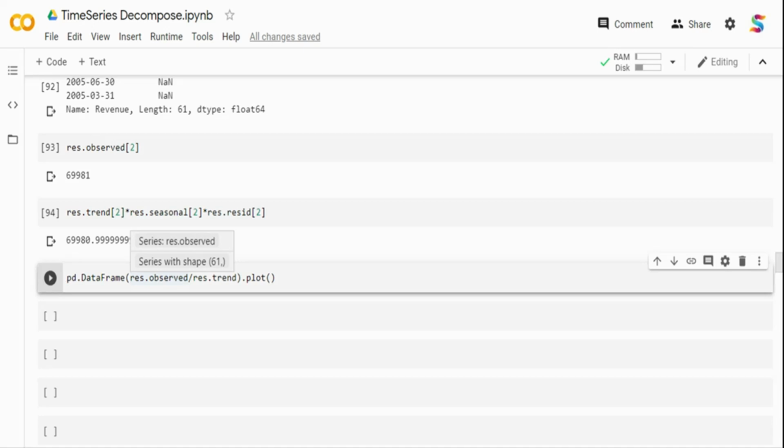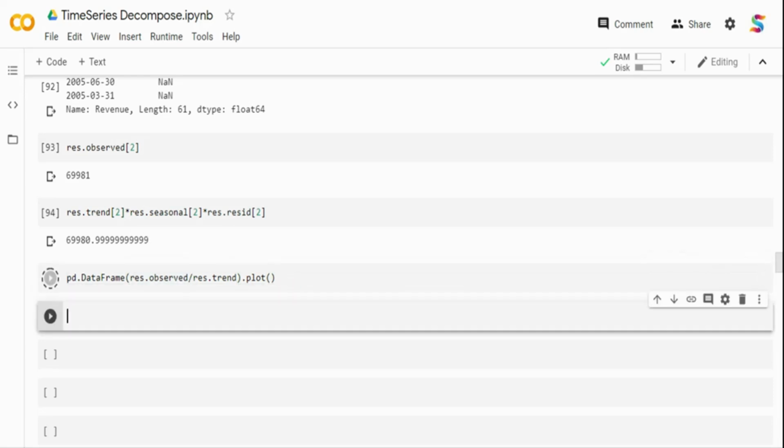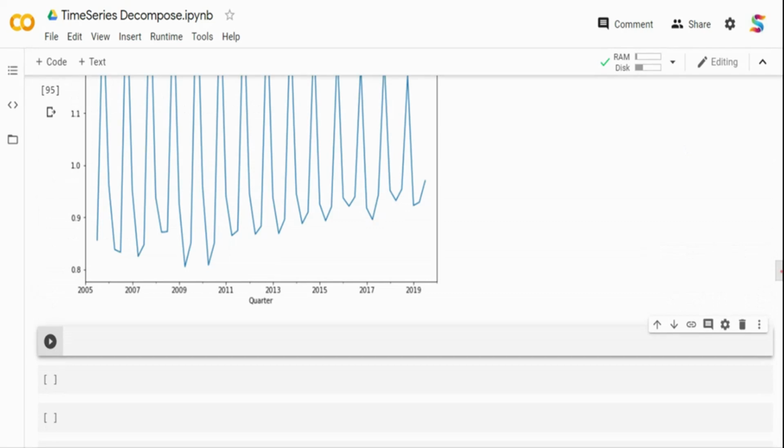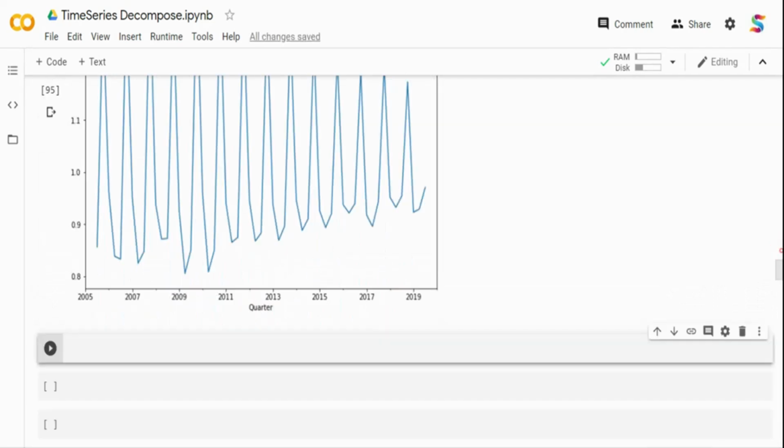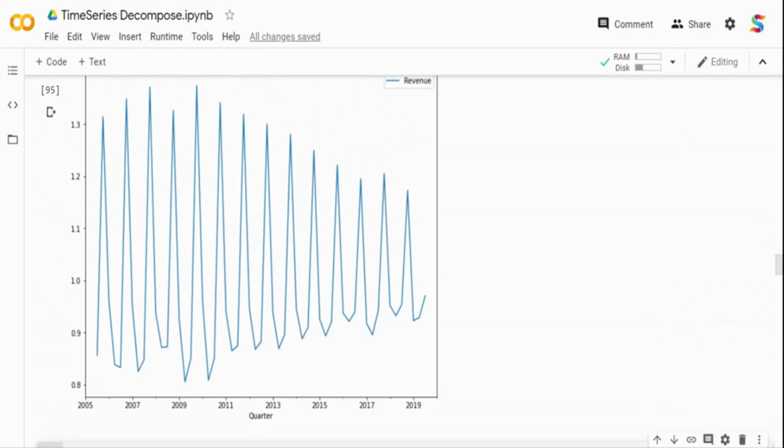But when you take an additive model, since I'm adding the trend, I have to subtract it. If it was an additive model, I will do observed value minus trend value. But since it's a multiplicative model, I'm dividing it. Let me quickly show you how the output looks when I divide this and plot it. If you see the output over here, it is basically completely constant. There's no more trend available. The seasonality is captured, but there is no more trend. So the data is completely detrended compared to the earlier one.